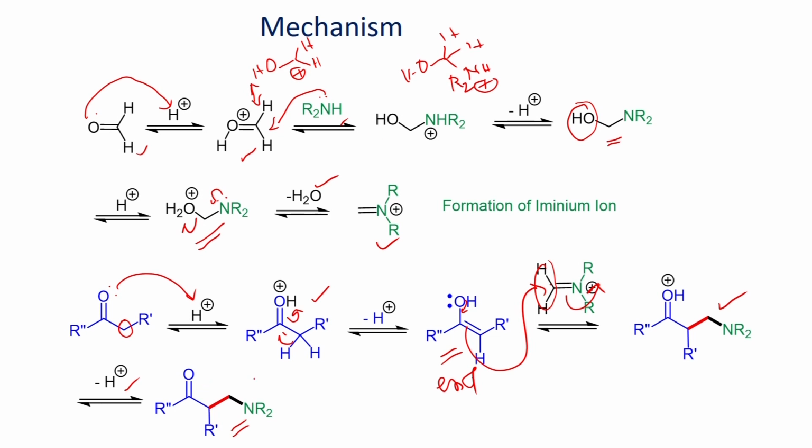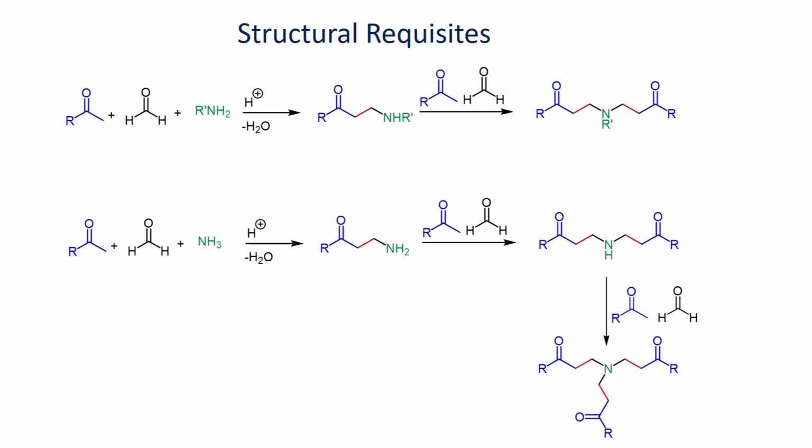So, basically you form carbon-nitrogen and carbon-carbon bond to give this beta amino carbonyl compound as a product. This is a three component reaction. As you can see here, the reaction of amine, aldehyde and enolizable ketone are involved to give this beta amino carbonyl compound as the product.